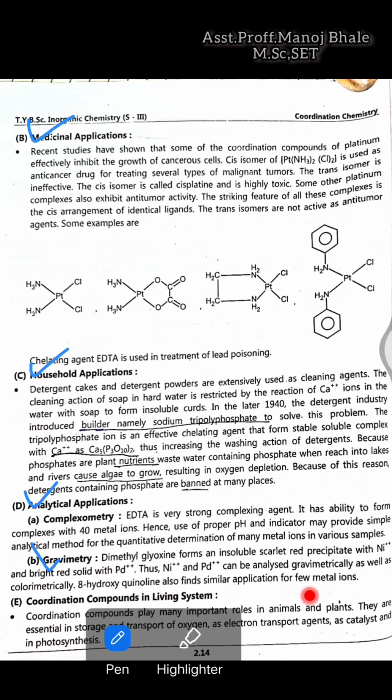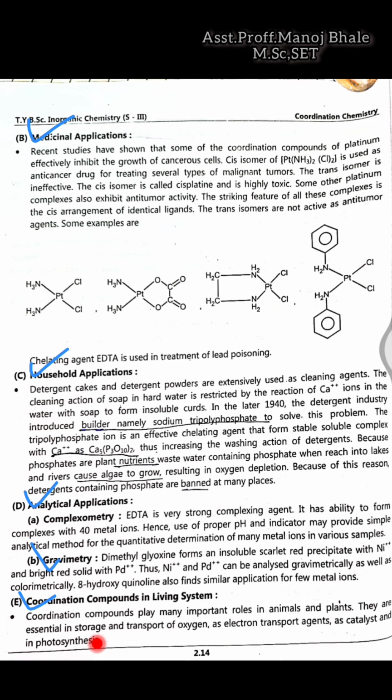The next application given there is coordination compounds in living systems. Coordination compounds have many important roles in animals and plants, and they are essential for the storage and transport of oxygen. A very well known example is myoglobin and hemoglobin. These are used for the transportation and storage of oxygen. Transportation of oxygen happens here with the use of hemoglobin, and storage happens with the use of myoglobin.